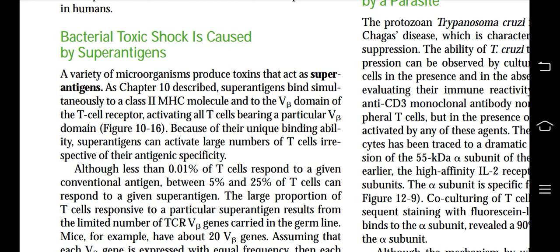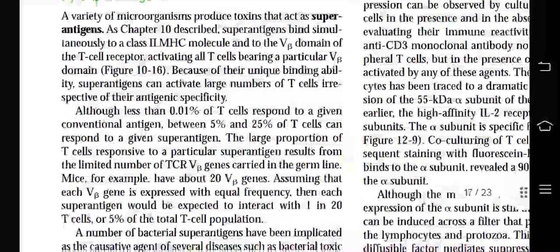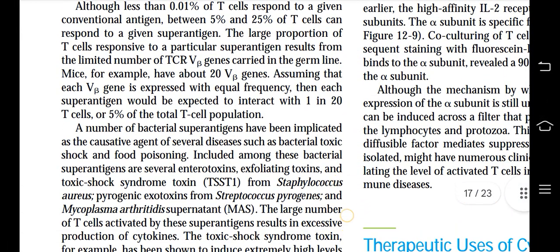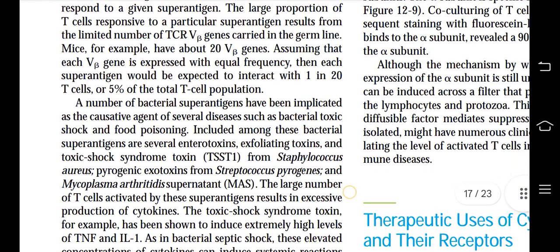The large proportion of T cells responsive to a particular superantigen results from a limited number of TCR V beta genes carried in the germline. Mice, for example, have about 20 V beta genes. Assuming that each V beta gene is expressed with equal frequency, then each superantigen would be expected to interact with 1 in 20 T cells, or 5% of the total T cell population.